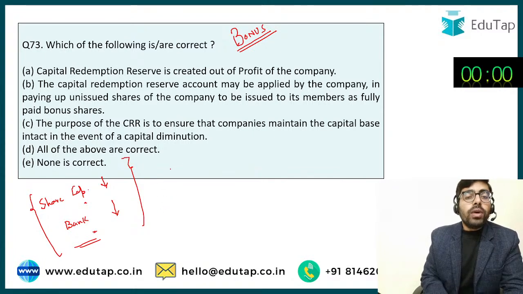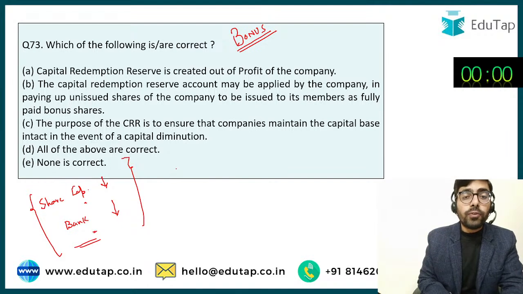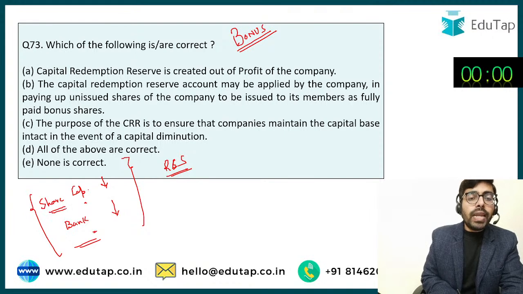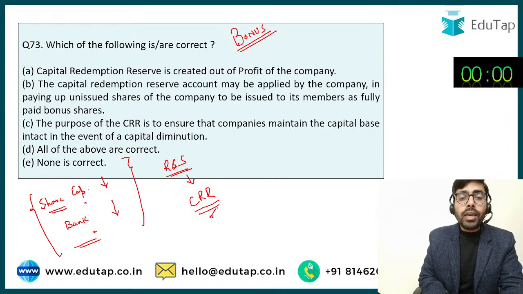I am telling you कि आपको अपने reserves और surplus जो हैं उसको यहाँ पे इस्तेमाल करना होगा. You have to use your reserves and surplus for the purpose of buyback. So basically you have to reduce your reserves and surplus. Why? Basically we have to make sure कि जो हमारा share capital यहाँ पे कम हुआ, we create a separate account, capital redemption reserve. A separate account is created to make sure कि कैपिटल बेस ऑफ द कंपनी रिमेन्स इंटेक्ट.